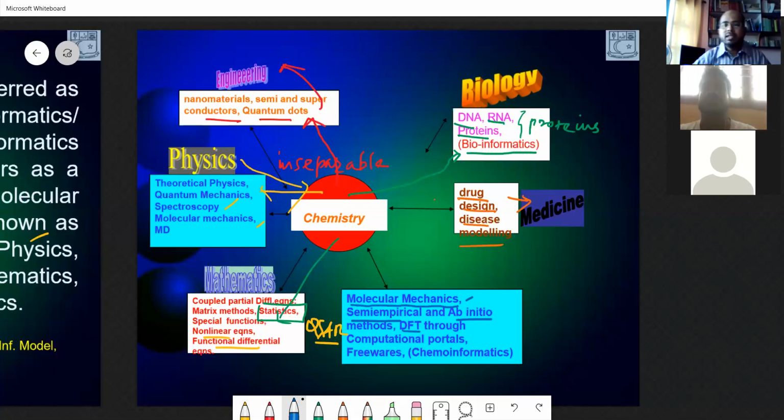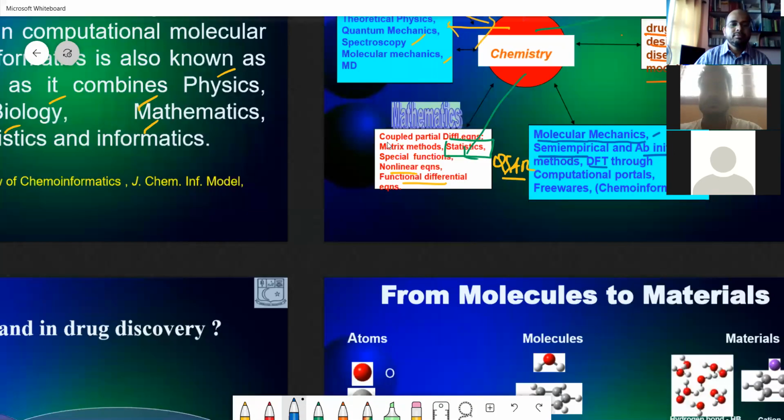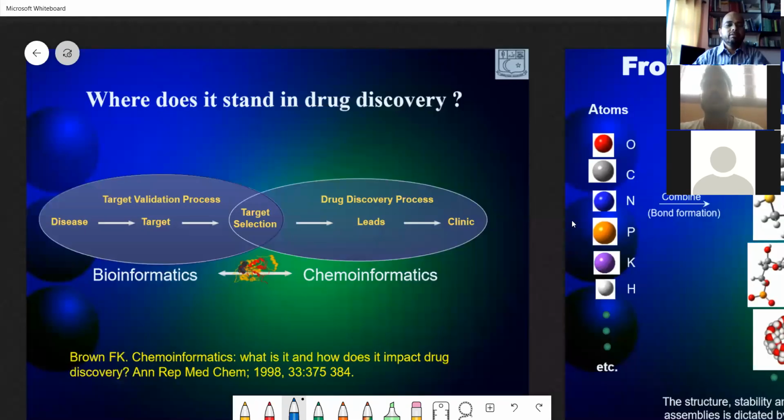So this chart should give a clear picture of what we are here to study, and where we stand for drug discovery. The difference between cheminformatics and bioinformatics is only this target selection. What is this target? This target is any acceptor.